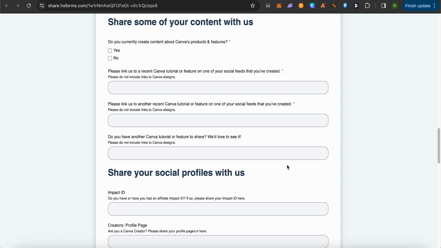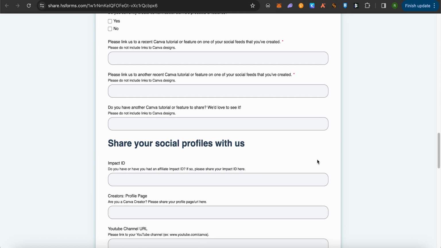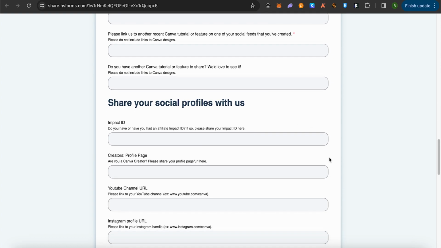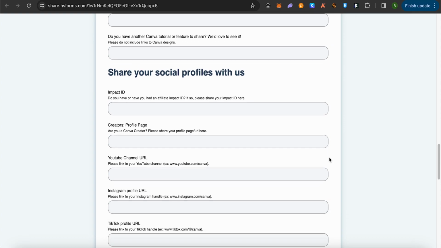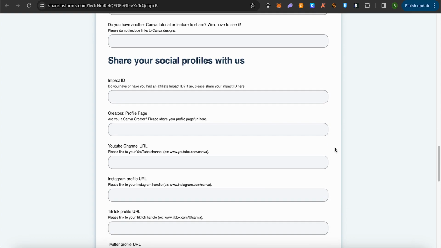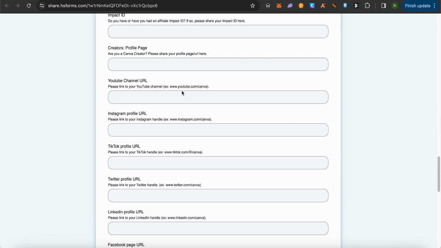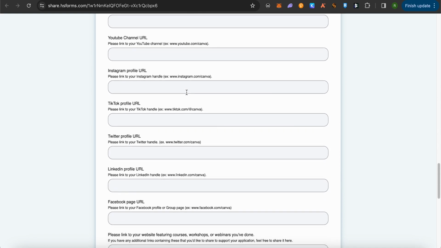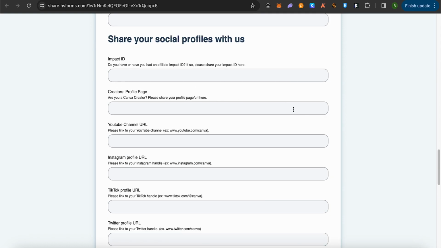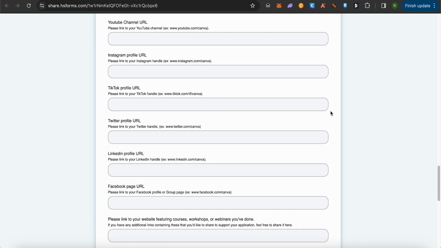You have to provide these answers in the most transparent way in order to show that you are honest, and then provide some more information about you. You will also be required to provide your impact ID and some more details about your other social media platforms, and most of these are not mandatory. Even if you don't have some of these, then it's okay.